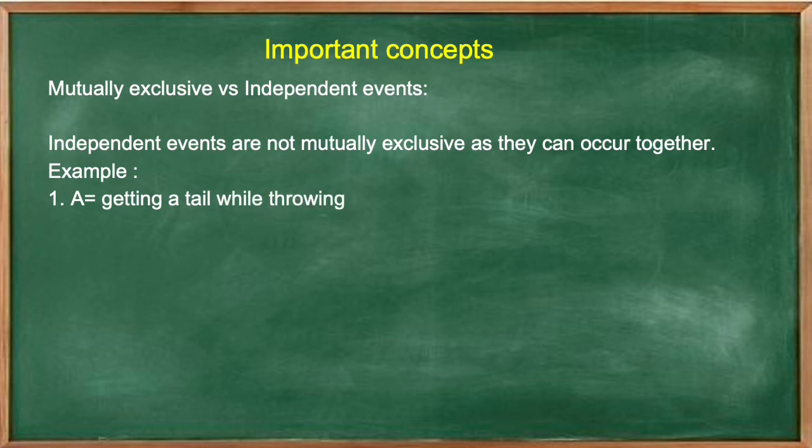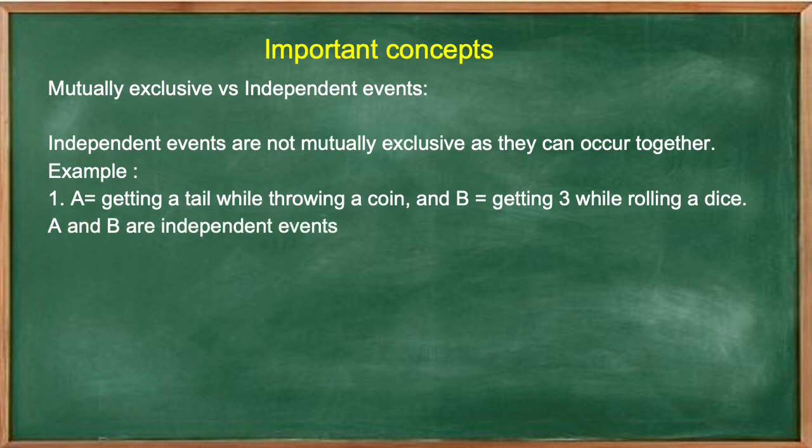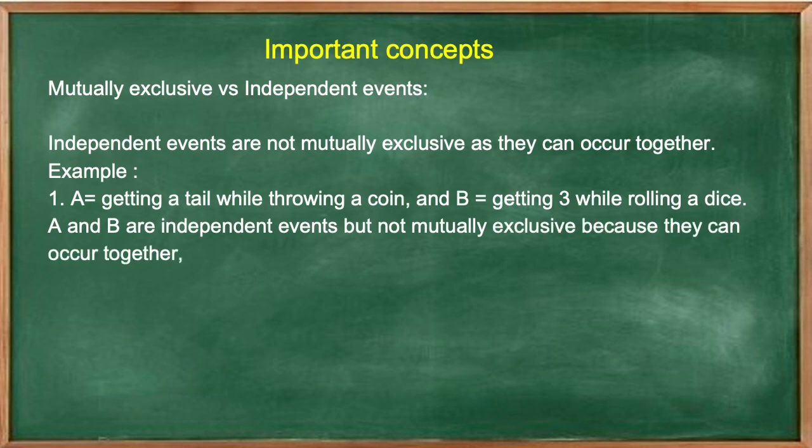Example: A is equal to getting a tail while throwing a coin and B is equal to getting 3 while rolling a dice. Here we have two events A and B, and you can clearly see both the events do not have to do anything with each other. So definitely they are independent. Now you need to find if they can occur together or not. And there is no problem if they occur together, which means they are not mutually exclusive. So A and B are independent events but not mutually exclusive events because they can occur together.